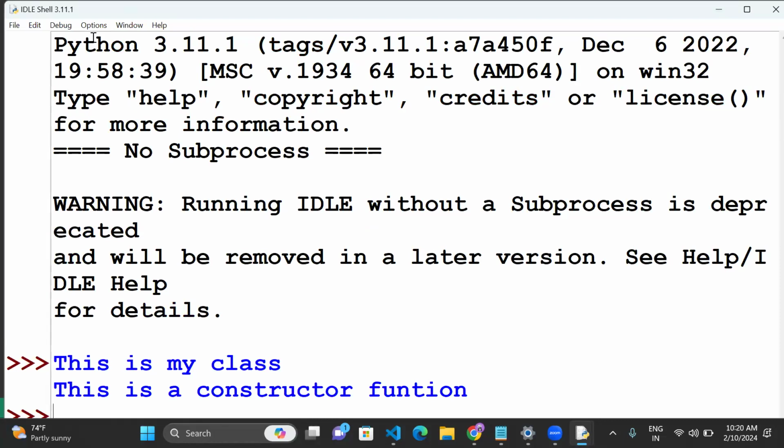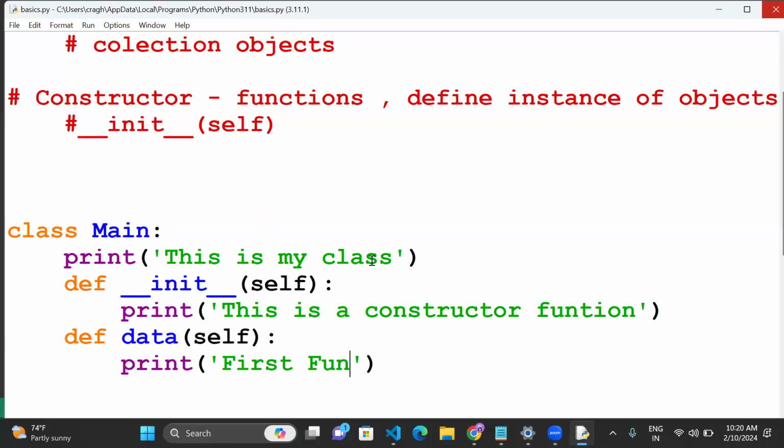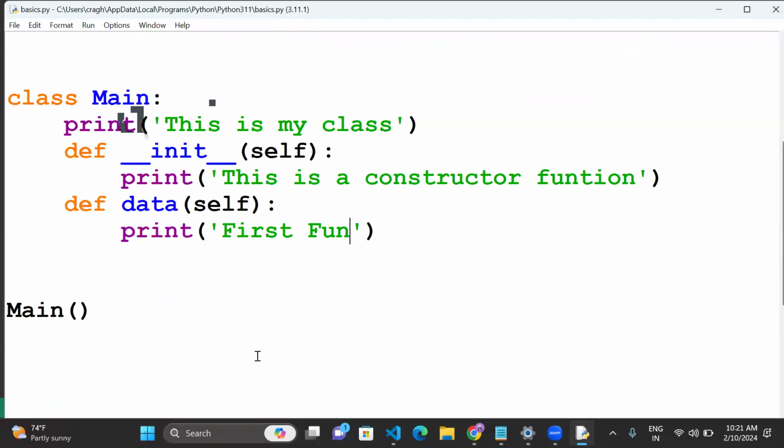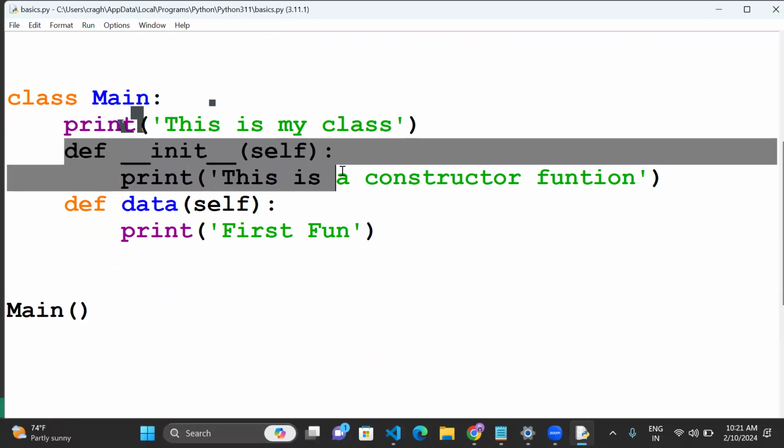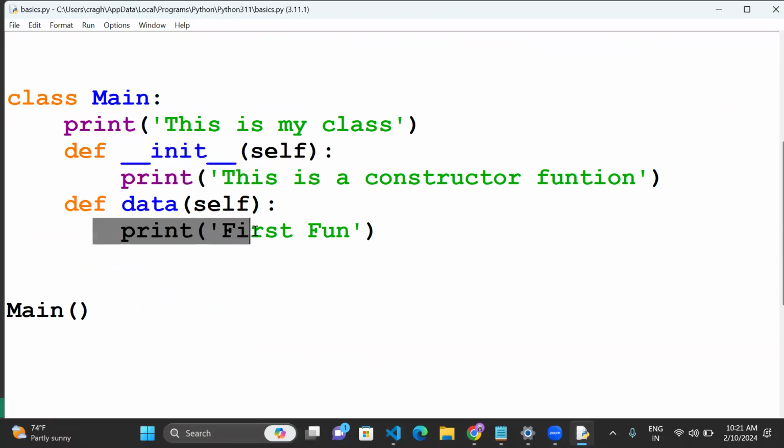Nothing will happen. Why? Because there is no constructor function. It's a normal function. If it is normal, it should be called. If it is a constructor, there is no need to call it. Constructor means whenever the object is triggered, automatically the constructor function will also execute. Clear? Then how to execute this one?